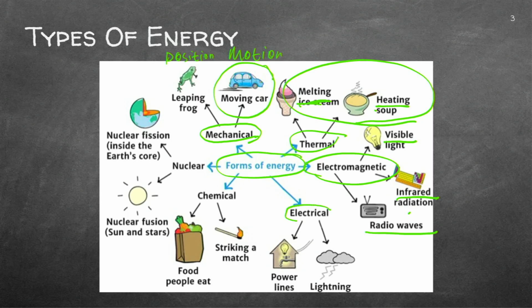We also have electrical energy, and we use that all the time. Chemical energy is firstly what's happening when you eat food. You generate chemical energy, but we also have striking a match where a chemical reaction is happening. And then finally, we've got nuclear energy.